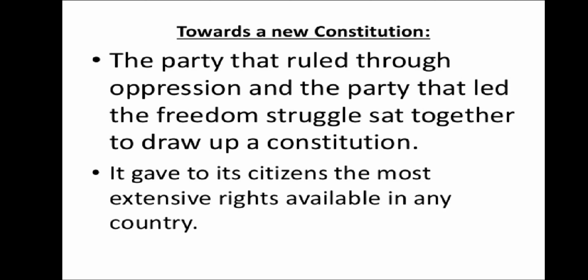The party that ruled through oppression, oppression means who practiced apartheid based on discrimination, and the party that led the freedom struggle, that is the African National Congress, they sat together to draw up a constitution.